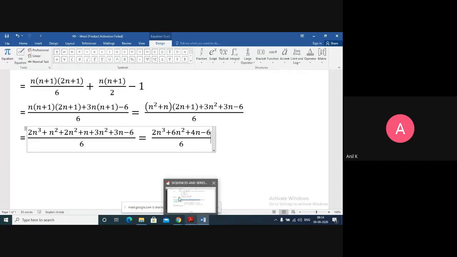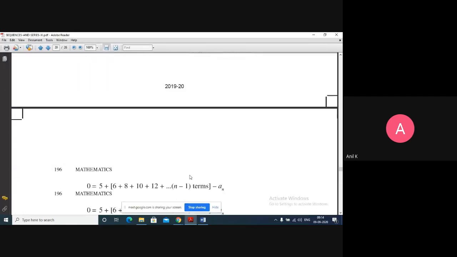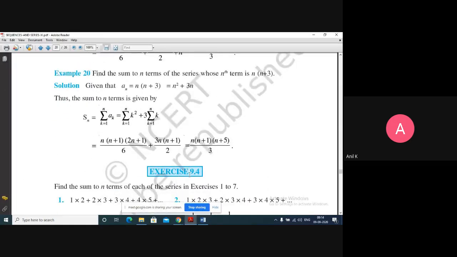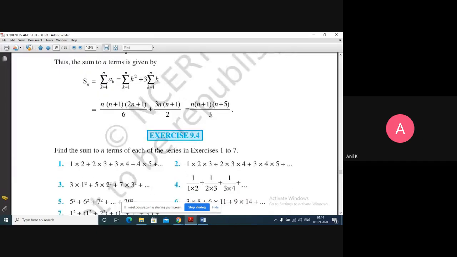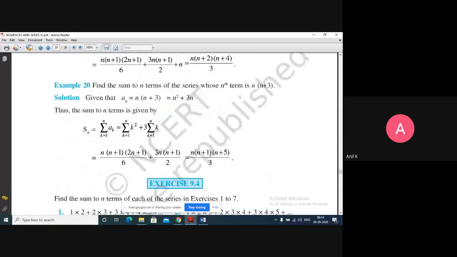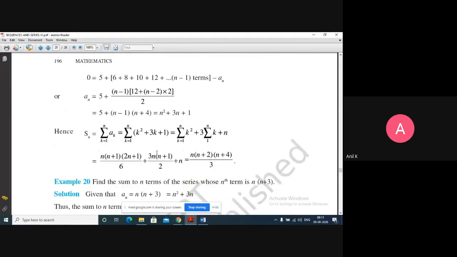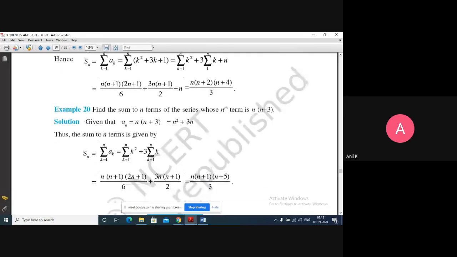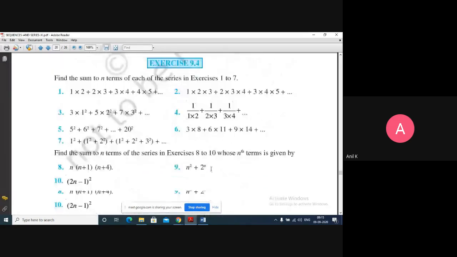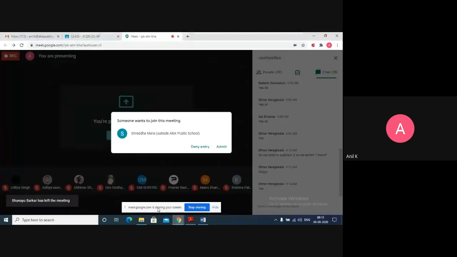Is that clear for everyone? In the book they are solved in a different way. You can try it that way also, no problem. Now when I come to exercise 9.4,